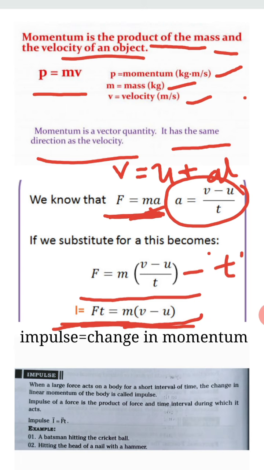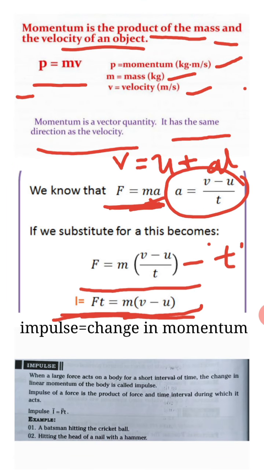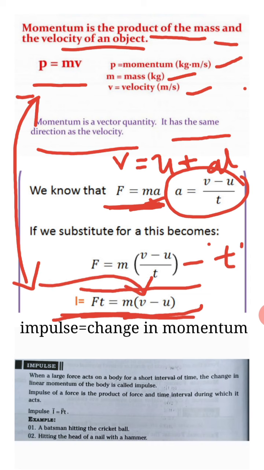You know from this equation that p is equal to m into v. Here you can see the same thing, m into v minus u. v is the final velocity, u is the initial velocity. So v minus u is the change in velocity, so m into change in velocity is the change in momentum. So F into t is equal to m into v minus u, which is nothing but change in momentum. So impulse is nothing but change in momentum. Is it clear? Impulse is nothing but change in momentum.